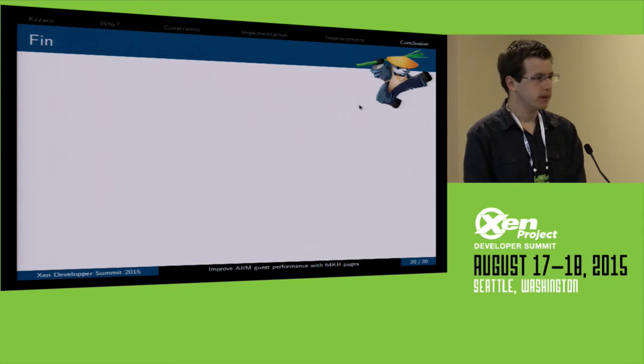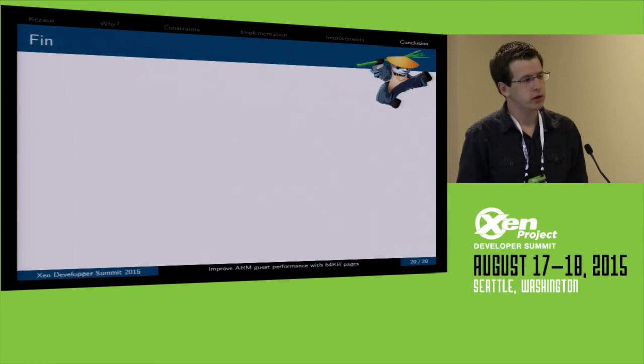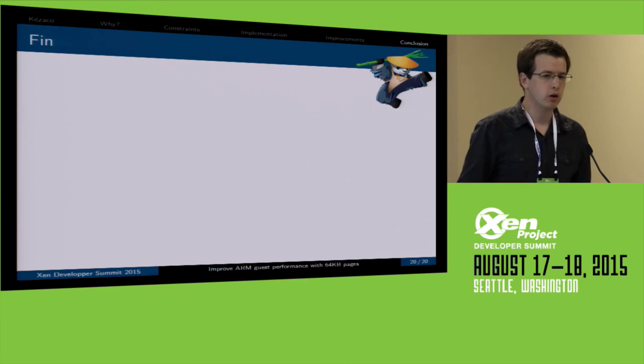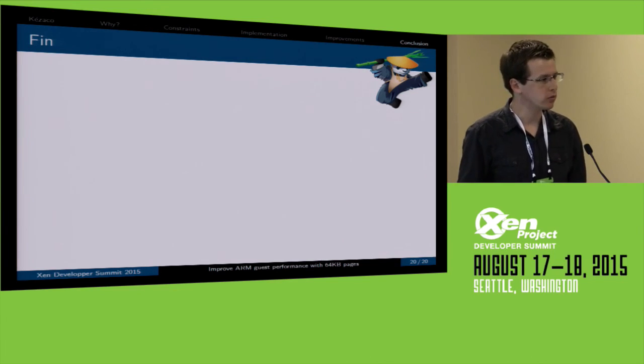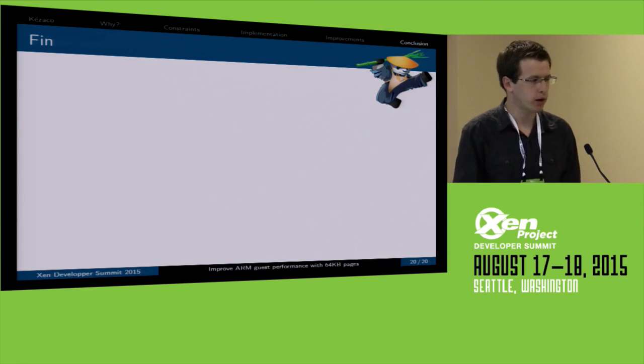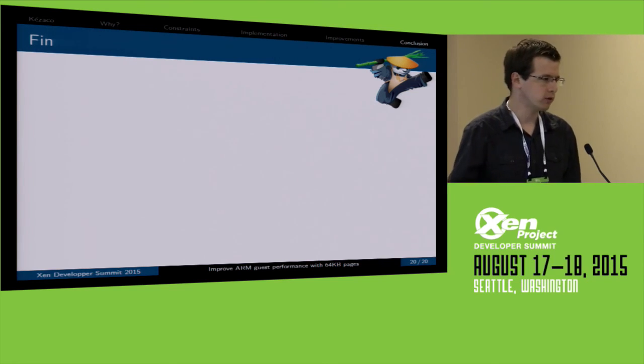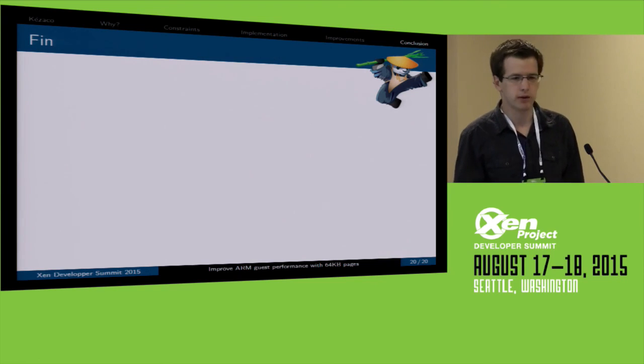Actually today, we have the ballooning code, which takes memory from Xen in order to map a grant, etc. It is working on 4K, but we have some plan to work on 2 megabyte or maybe 1 gigabyte chunks, or a bigger chunk, in order to avoid fragmentation in the stage 2 page tables. That's one of the plans, not only for ARM 64K, but also for 32-bit ARM and maybe x86.